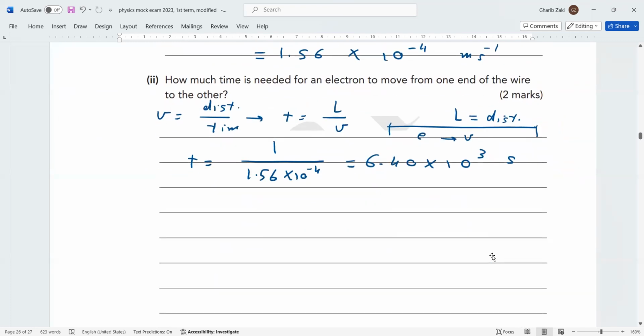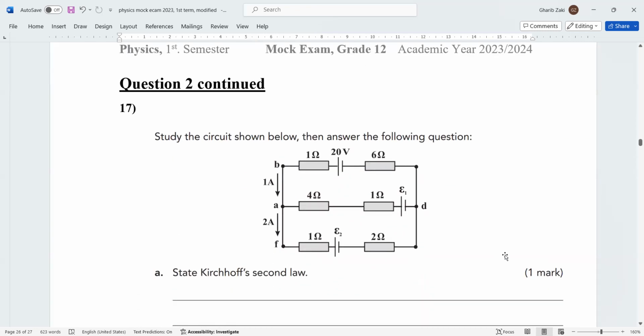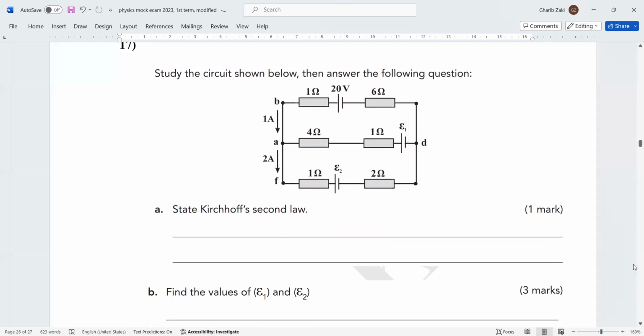Okay, next question. Now, this question is about Kirchhoff's law. I chose a hard one for Kirchhoff's law. This is a little hard. Now, state Kirchhoff's second law.